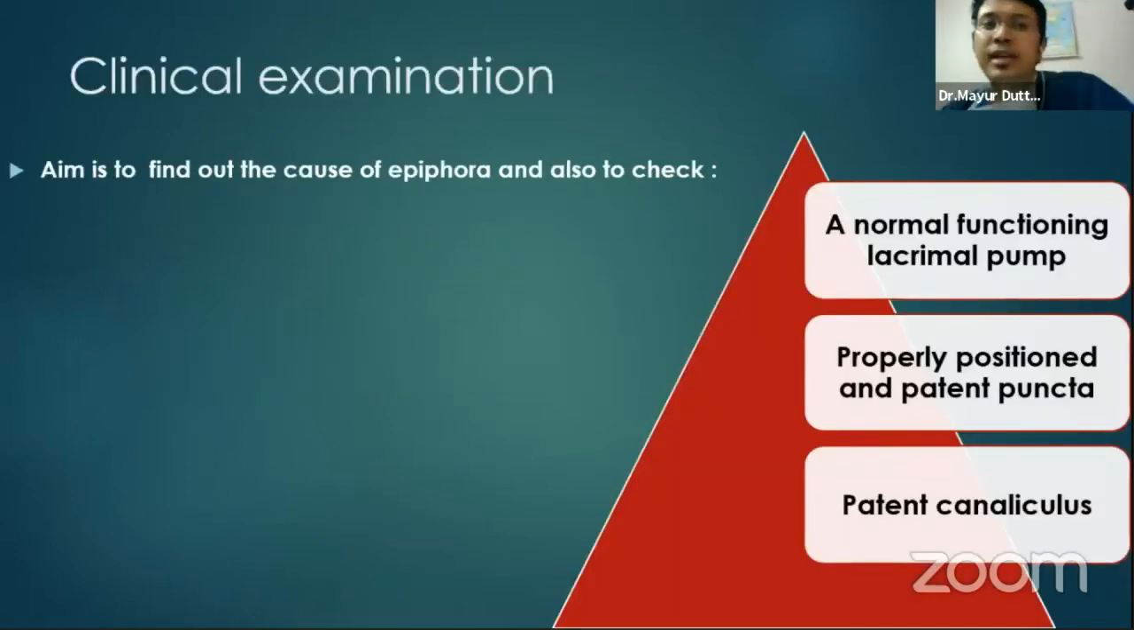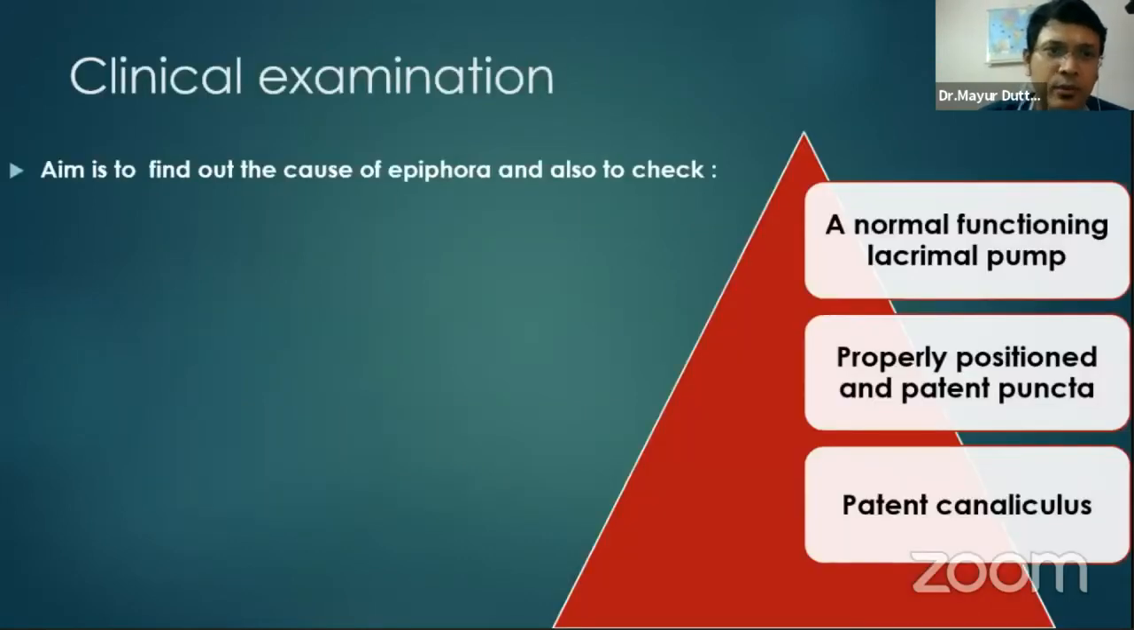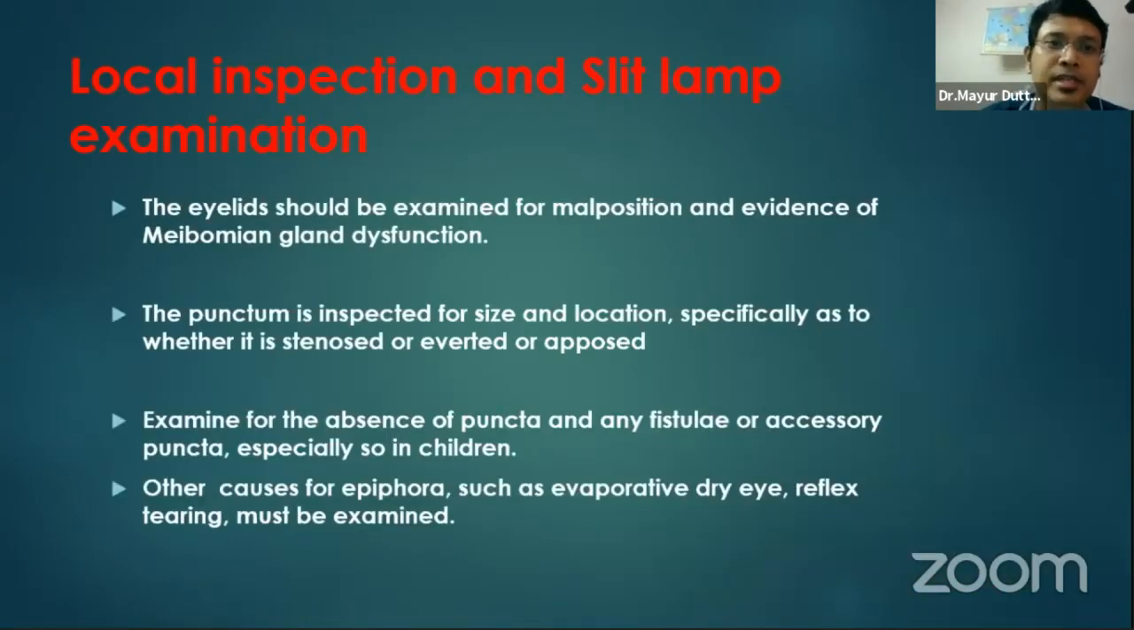Then we'll go into the clinical examination. The aim of our clinical examination is to determine whether a normal functioning pump is there, properly positioned, with patent puncta and a patent canalicular system. So in clinical examination, we go for local inspection and slit lamp examination. The eyelid should be examined for malposition or evidence of meibomian gland dysfunction. The punctum is inspected for size, location, and whether it is stenosed, everted, or apposed.